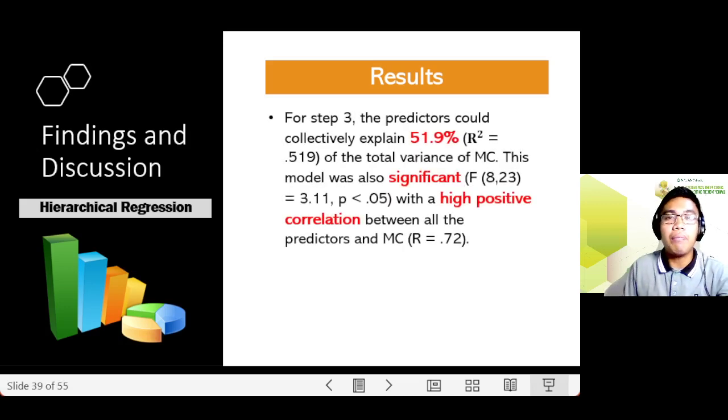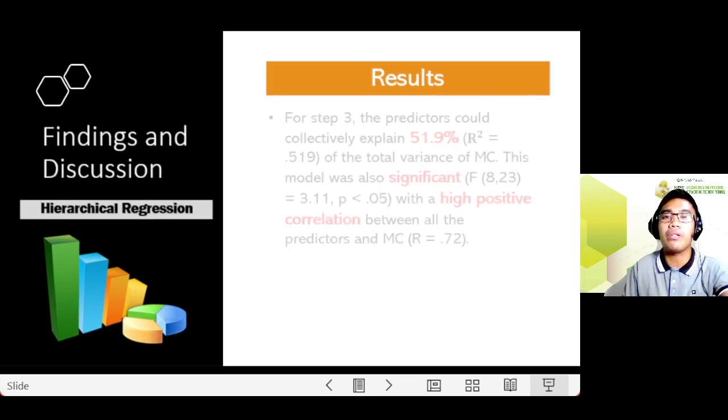And for step 3, this model is also significant, and it was also observed that there was a high positive correlation between all the predictors and the pre-service teachers' MC. In fact, 51.9% of the total variance of the MC could be explained by the predictors.